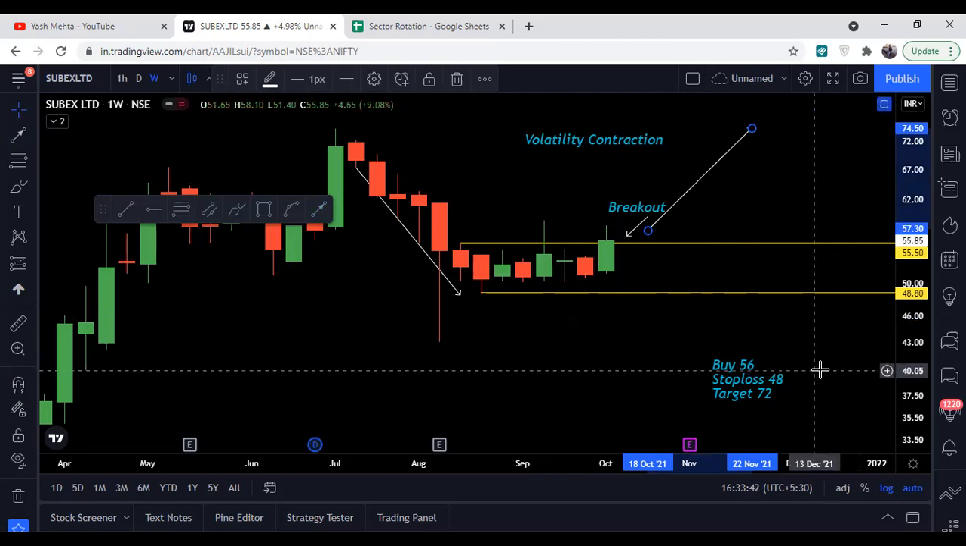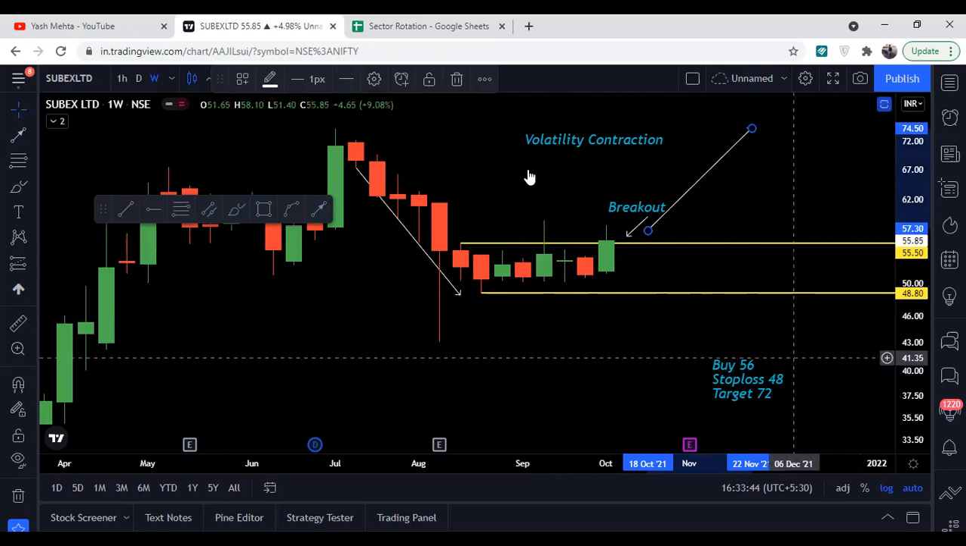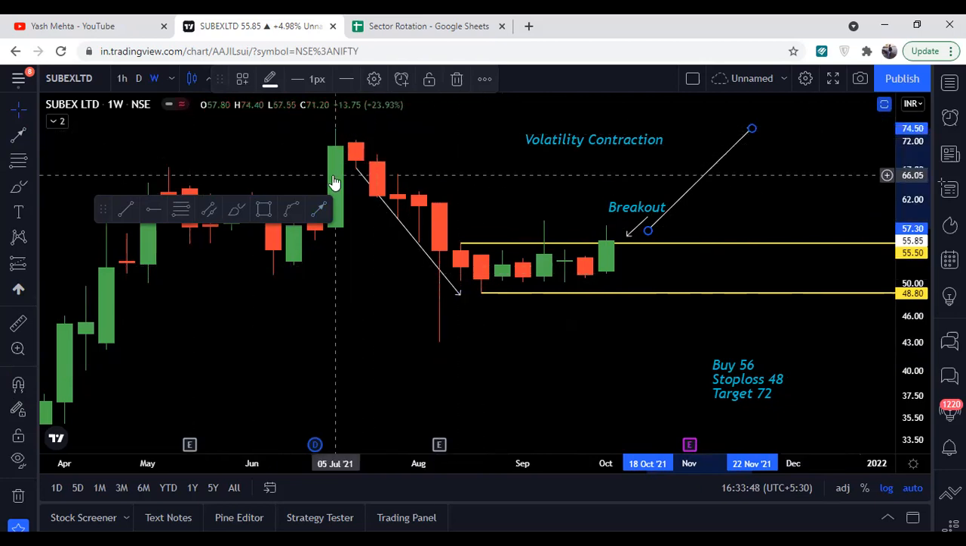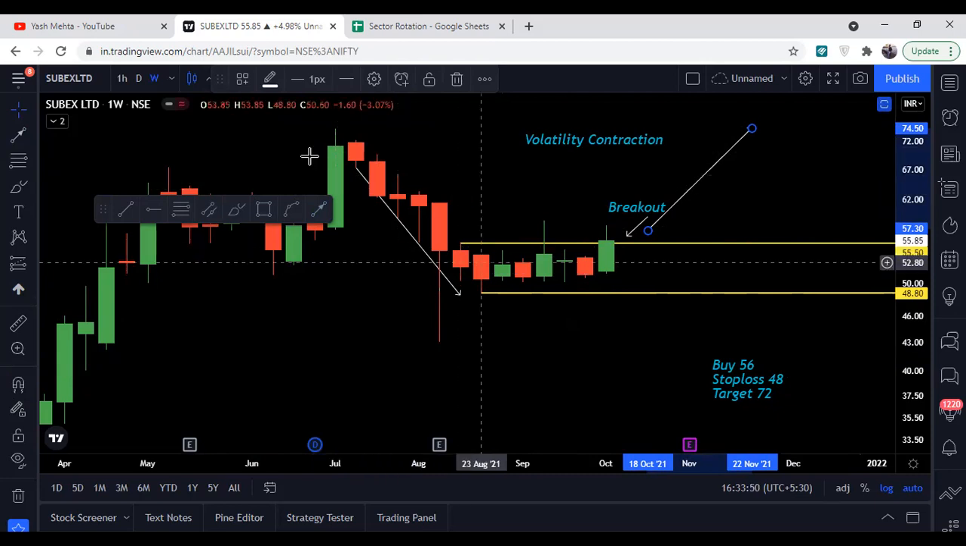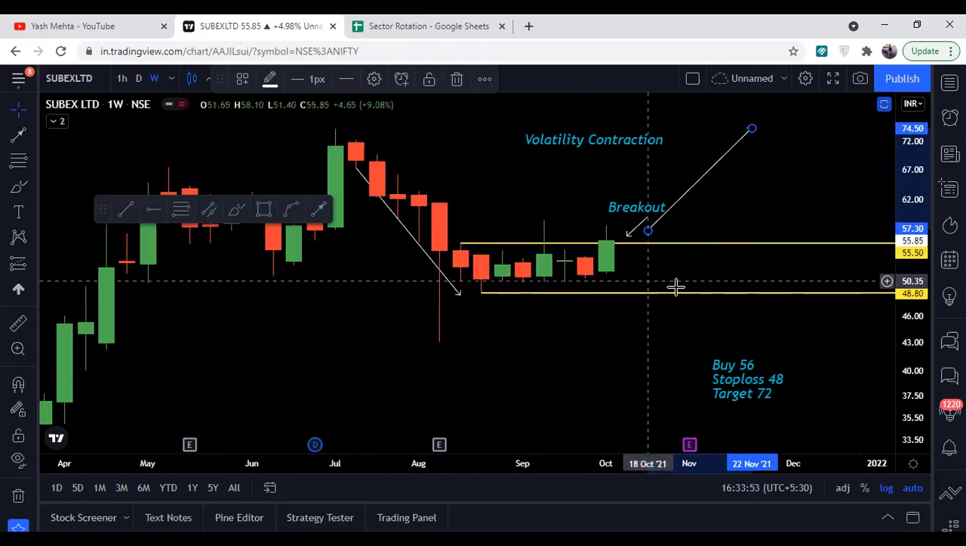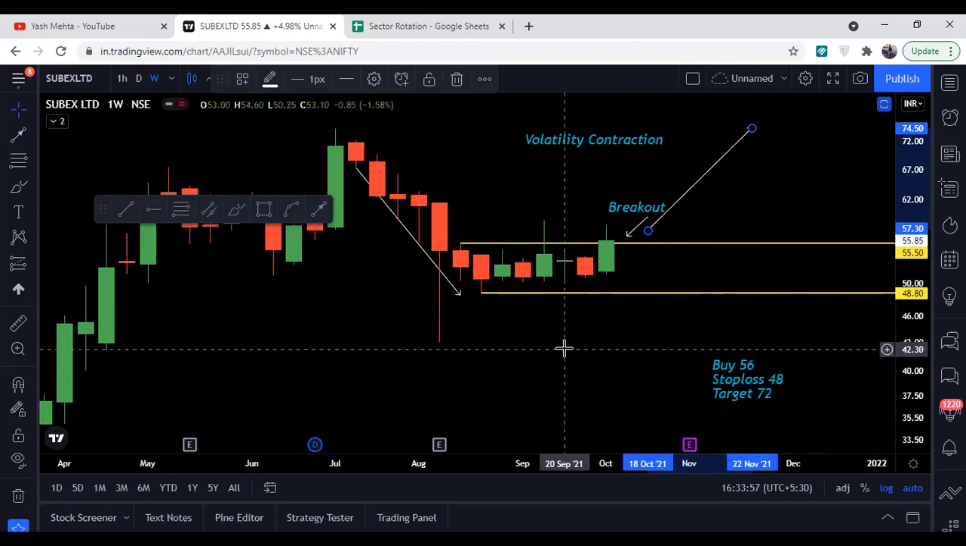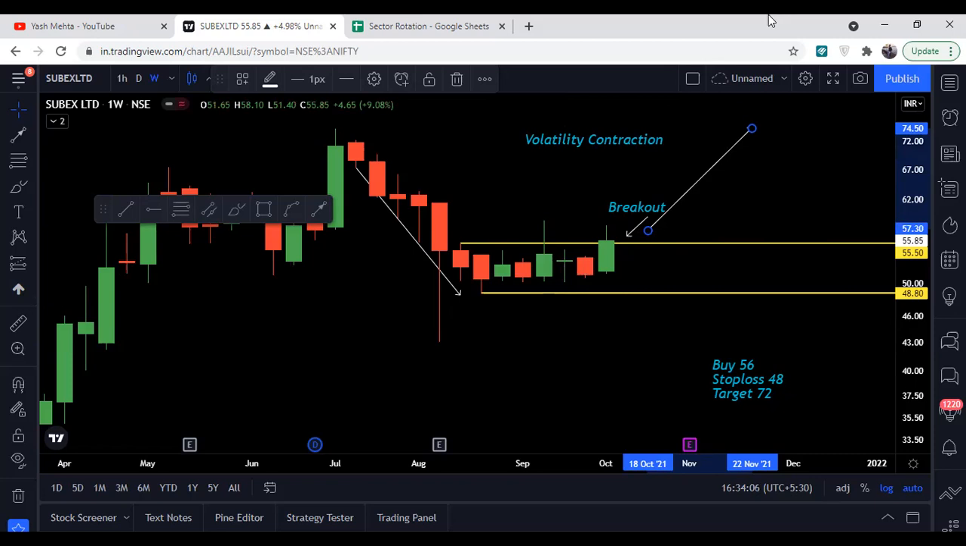The stop loss will be 48 and the target will be 72 in the short term. Not the all-time high level, but the most probably recent high level, which is 72 or 74. So one can track this particular stock as well for their trading, and they can keep Subex in their watch list as well. So this is all about the stock part, and all these stocks can be in the watch list or can be tracked as well.